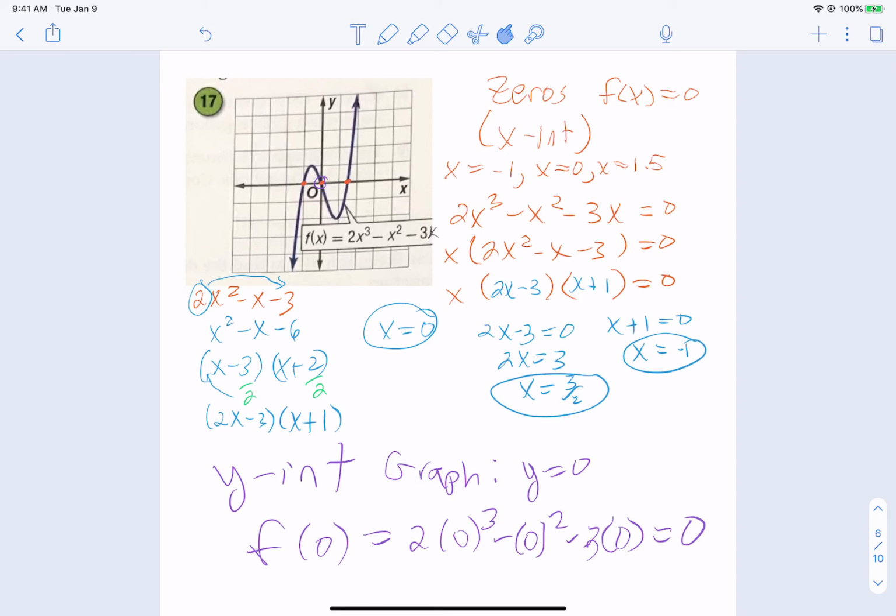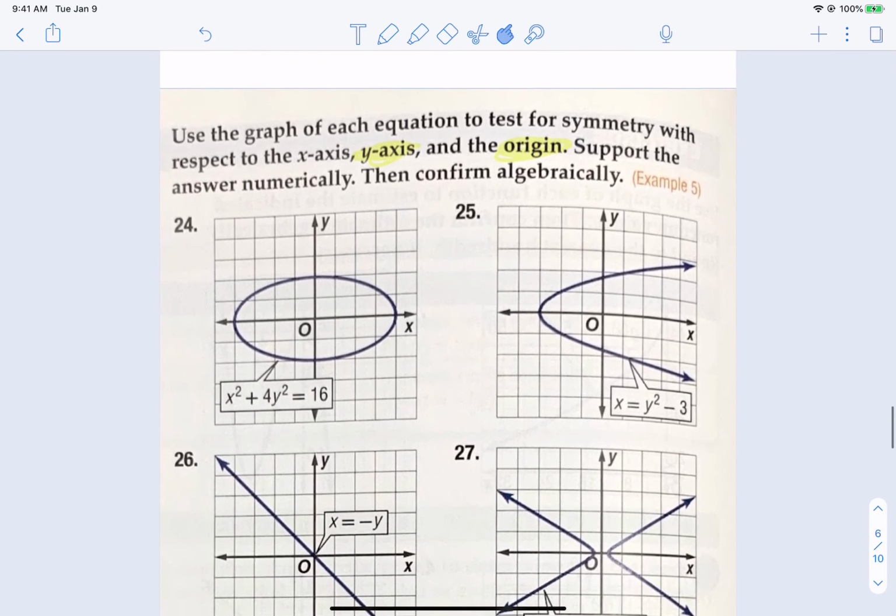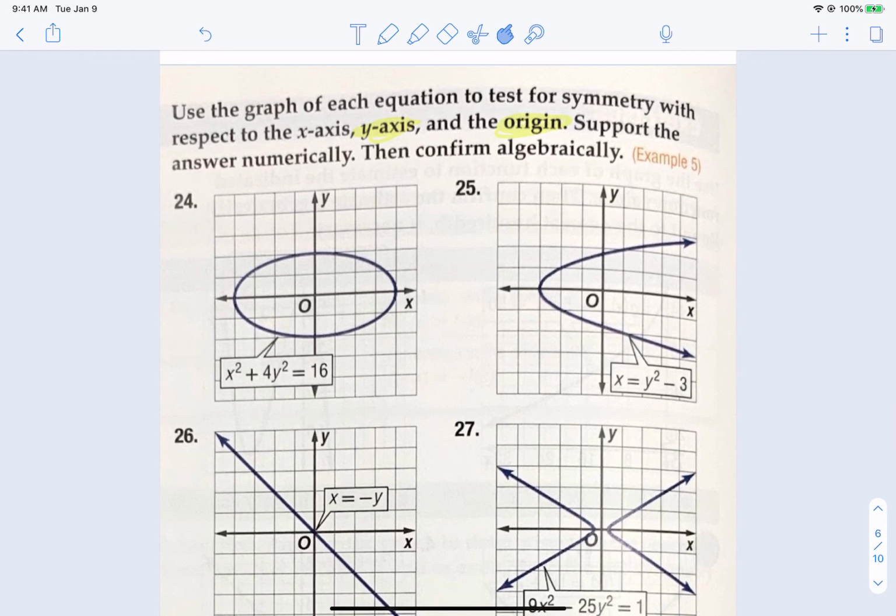Okay, we're almost done. I know this is a long one, but we got a lot of good stuff to talk about today. Okay, so in this section, near the end of your Ed puzzle, I talked about symmetry. To see on the top, I have highlighted y-axis and origin. The only ones I want you to confirm algebraically to show me the algebra for are those two. X-axis you can say yes or no based on the graph, but I don't care about algebra for that. Those don't happen unless it's not a function, and I only want to care about the symmetry of a function, which are the ones I've highlighted.